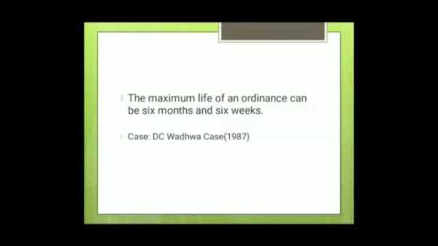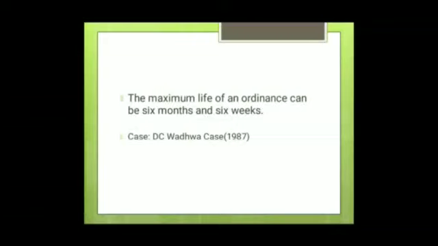The DC Wadhwa case is very important. Do see to it. In this case, the court simply held that the exceptional power given through this ordinance to the President cannot be used as a substitute for the legislative power of the state legislature. You can't use it as a substitute, make a law, keep it and repromulgate it from time to time.